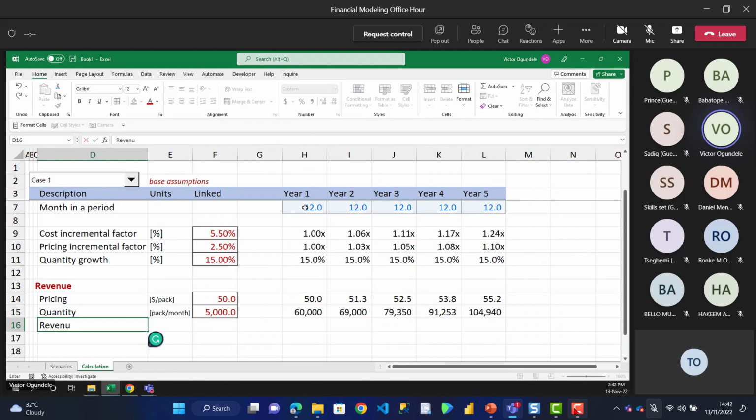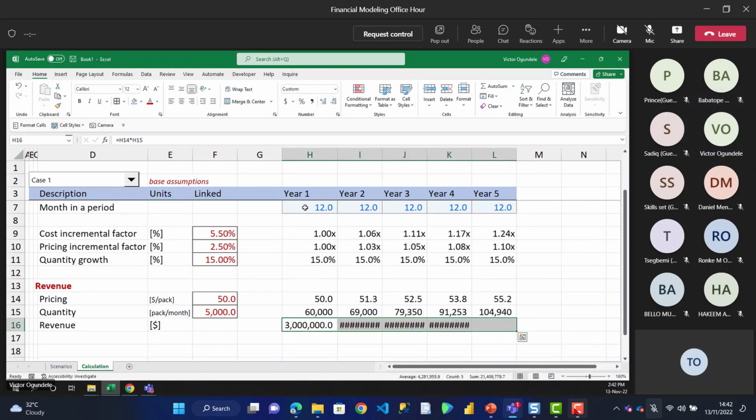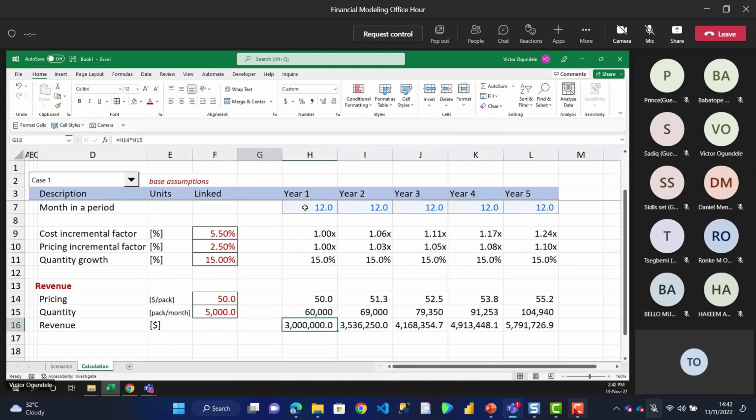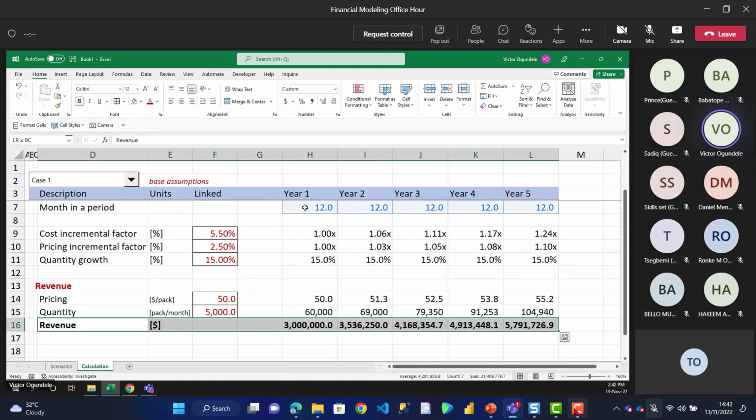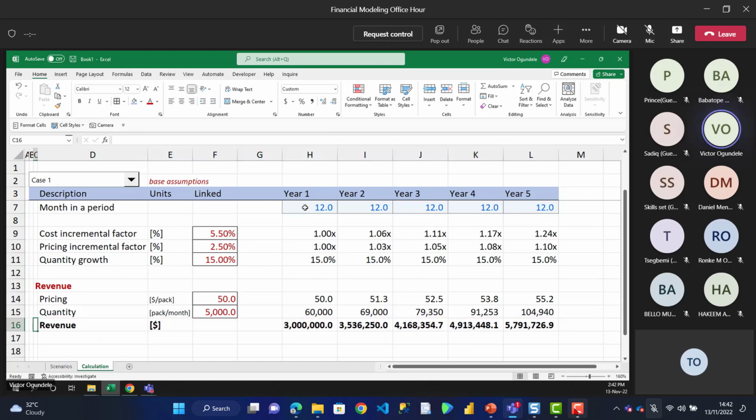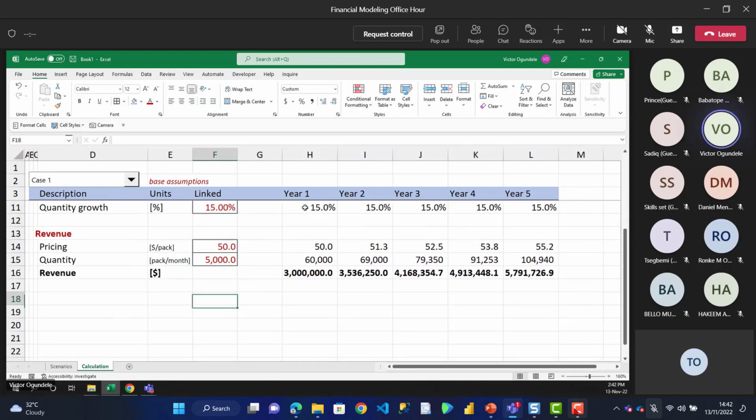Then we can have our revenue calculation, which will be in our dollar currency. That's basically our price multiplied by our quantity. So which is what we have as our revenue. Since this revenue is way high, we should reduce this quantity. But let's look at that. That's fine. Then on our part of direct costs, let's have our cost.